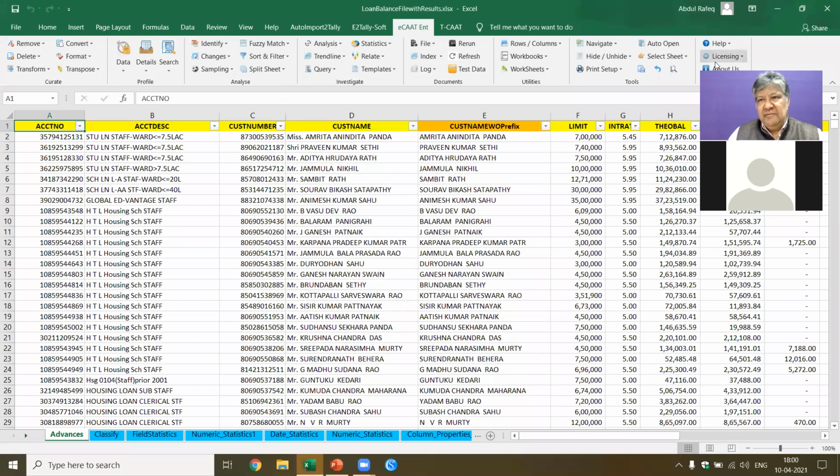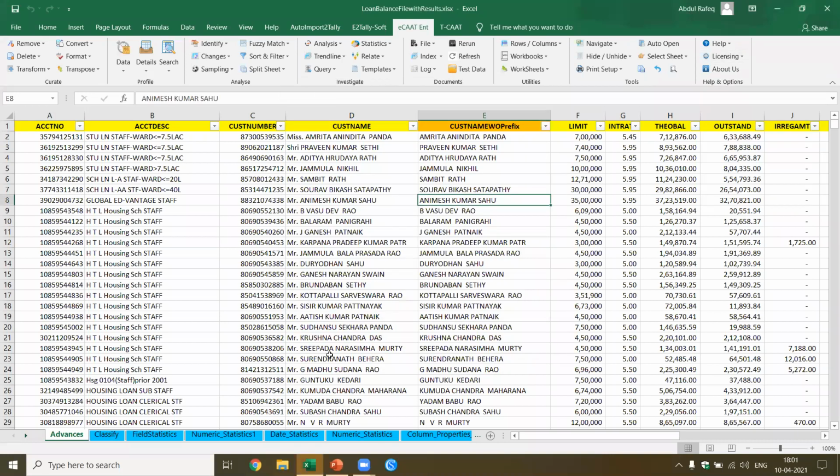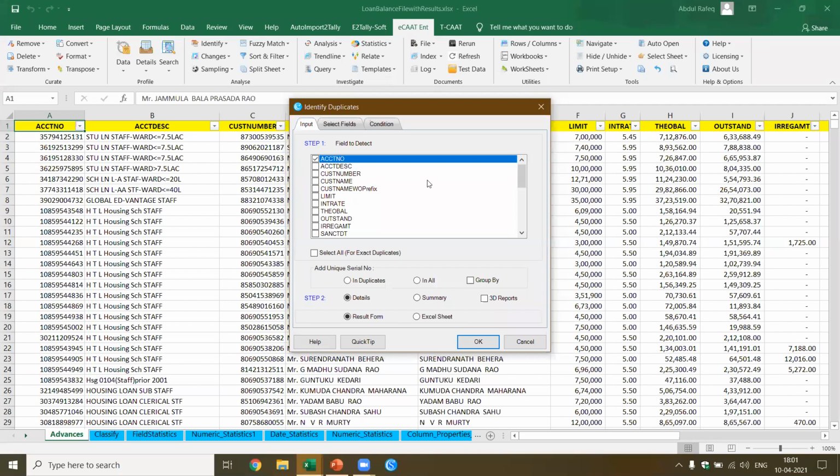I'm going to minimize again. Now let's come back to identify duplicates. This is very simple. Where is the function available? Identify duplicates on account number. Account duplicates, I'll also show you.